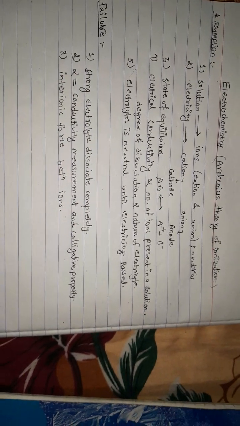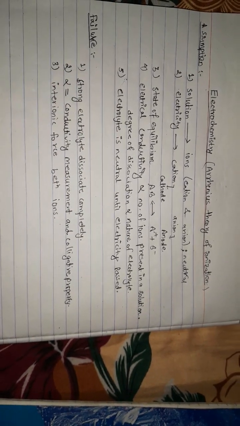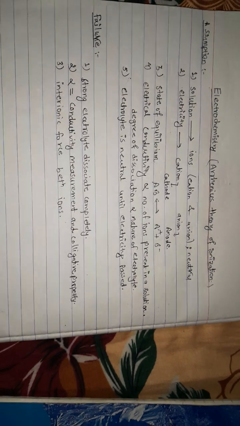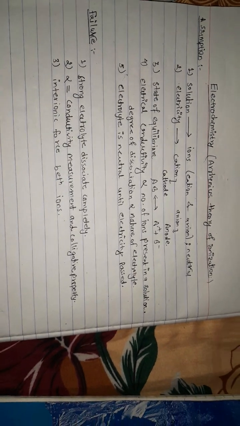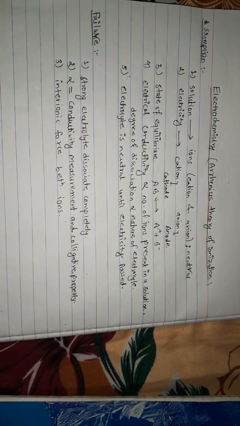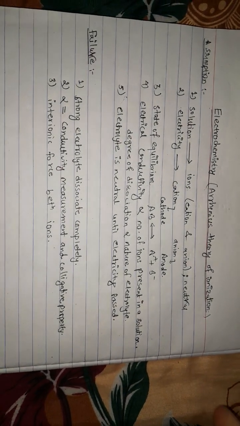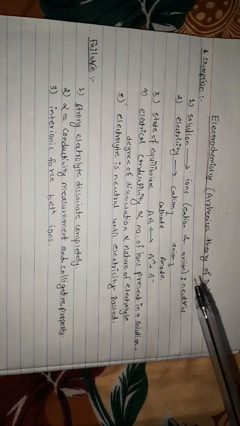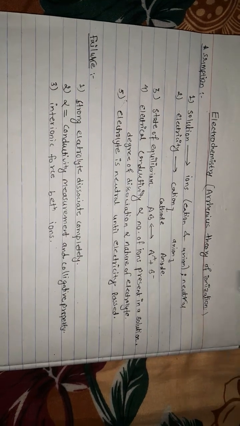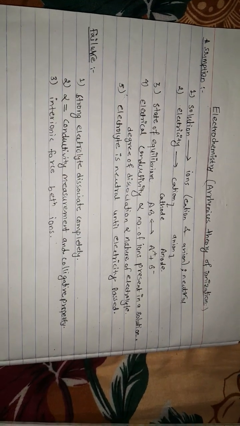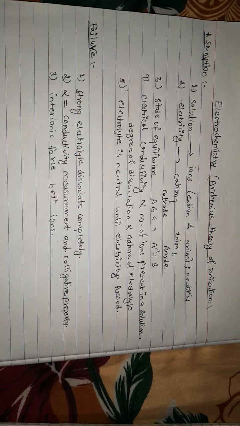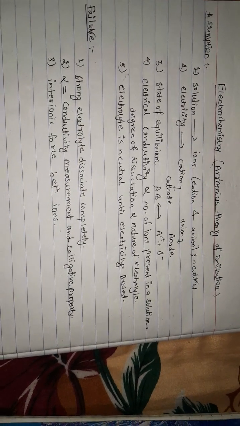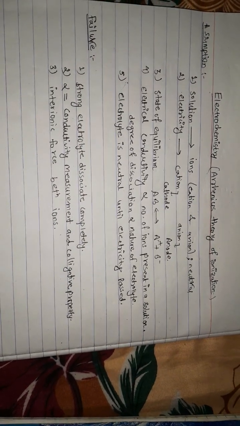Hello everyone, welcome back to our channel. In today's video lecture we are going to discuss the Arrhenius theory of ionization, its assumptions and its failures, which is in electrochemistry of BSc third year basically, but it has to be studied in class 12 as well. Okay, so let's discuss it, and let's discuss the first assumption.